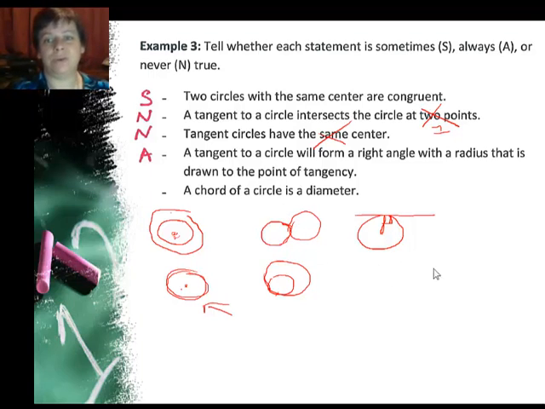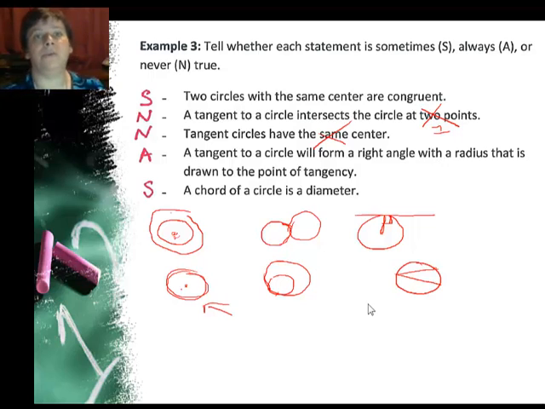A chord of a circle is a diameter. A chord is just any 2 points on the circle that I connect with a line. It doesn't always have to go through the center. It sometimes can. So I would say that this is sometimes true. A chord of a circle could be a diameter, but it's not always a diameter.